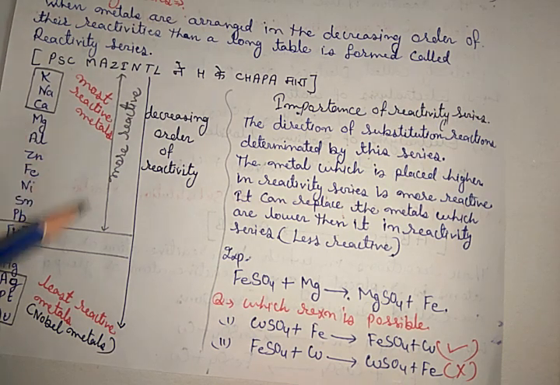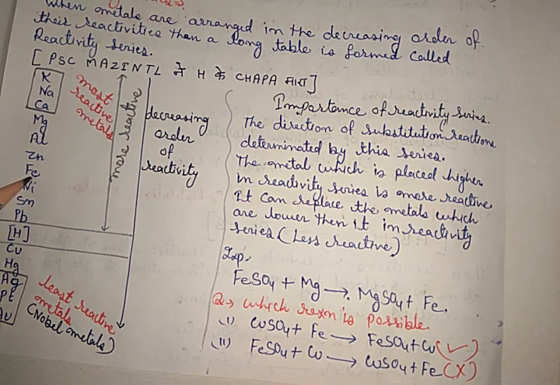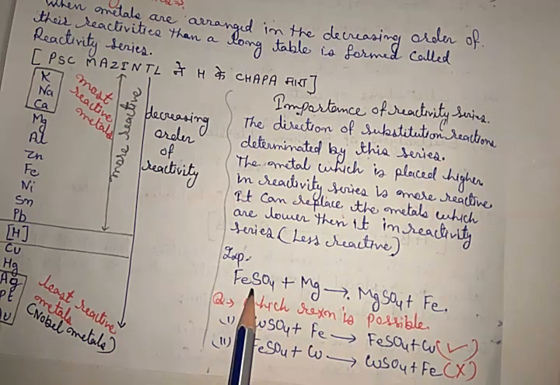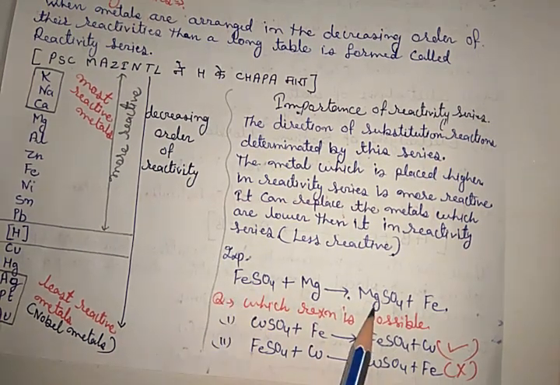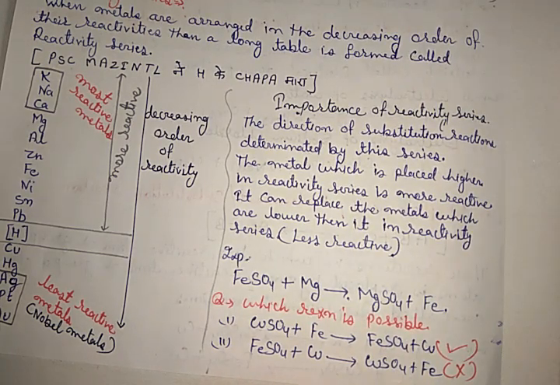Since magnesium is placed higher, it is more reactive than iron. So it can substitute iron from its salt solution. So magnesium easily substitutes the iron and makes MgSO4, and iron is substituted.